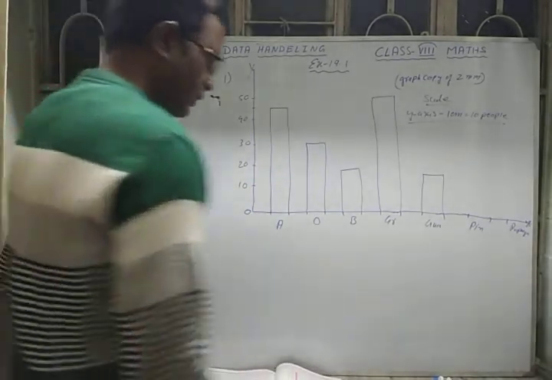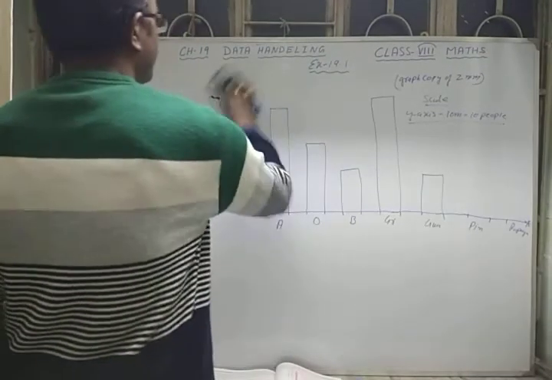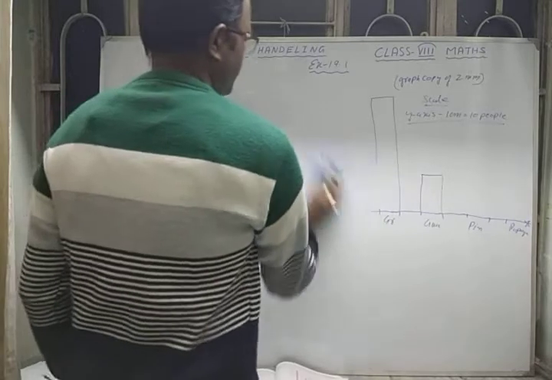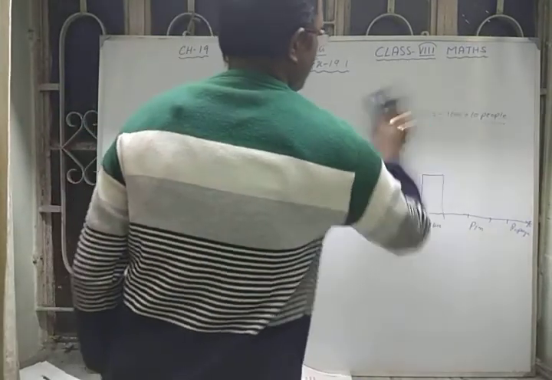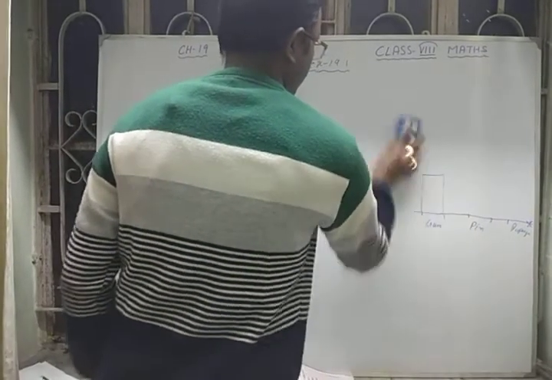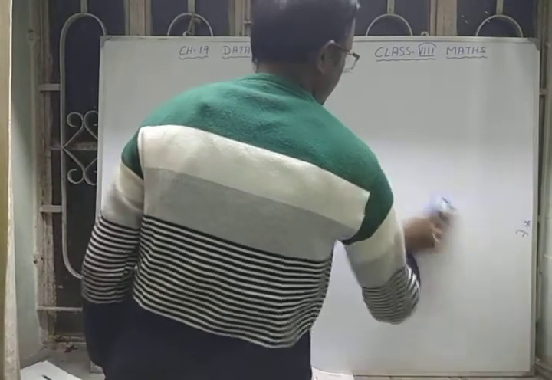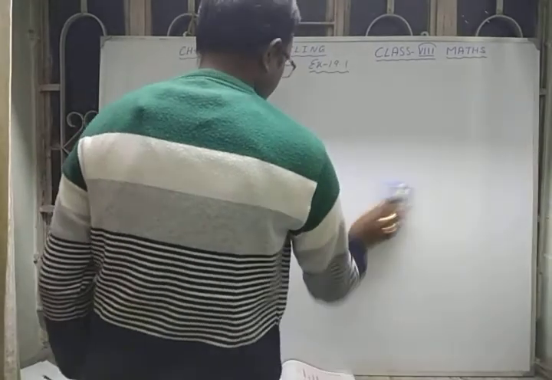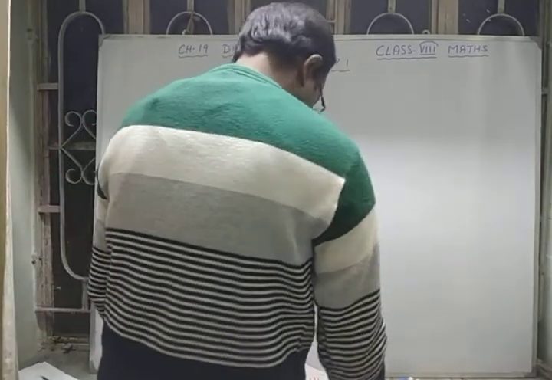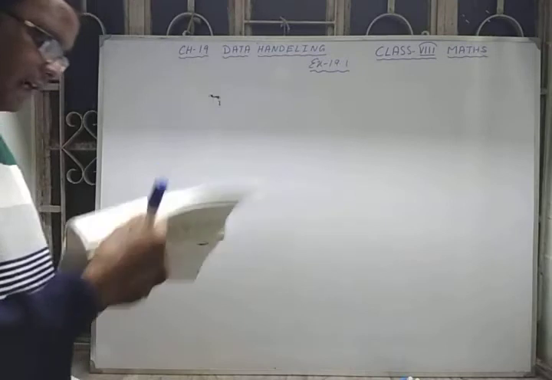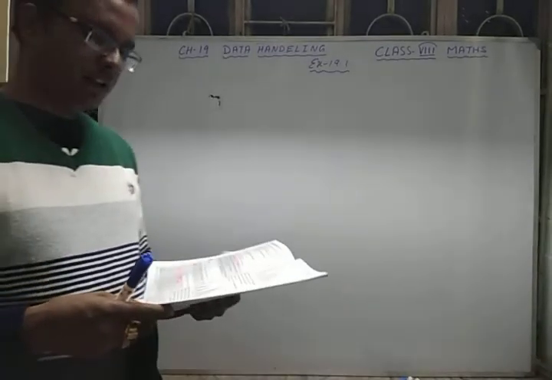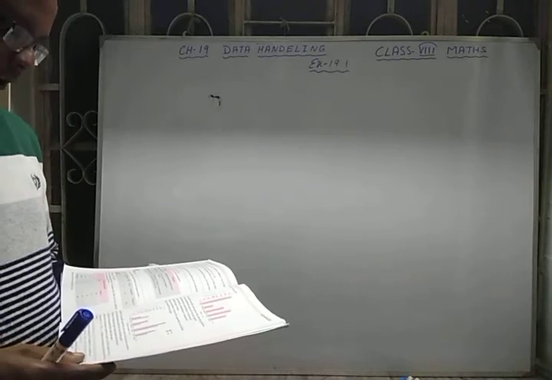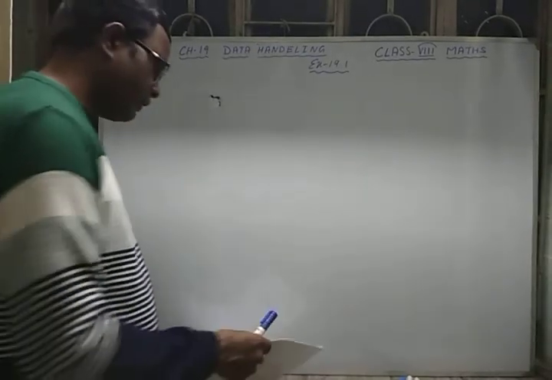Now the next question that I have chosen from this exercise is question number 5. That is the chart for frequency distribution of grouped data. We will do a frequency distribution chart for grouped data. Question number 5: using the class intervals 0 to 5, 5 to 10, construct a frequency distribution table for the following data. So for this, what do we have to do first?